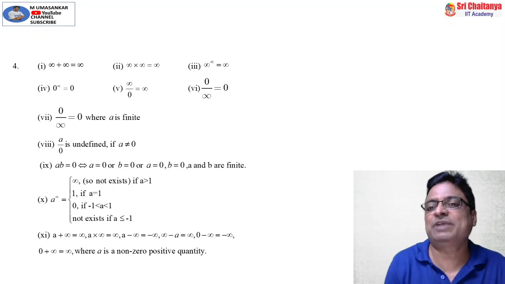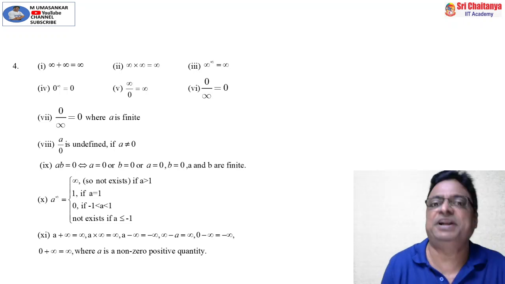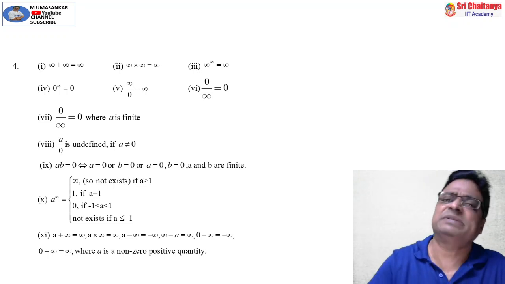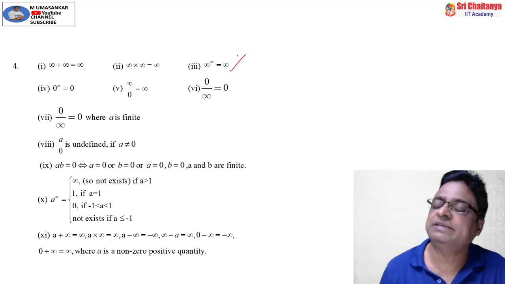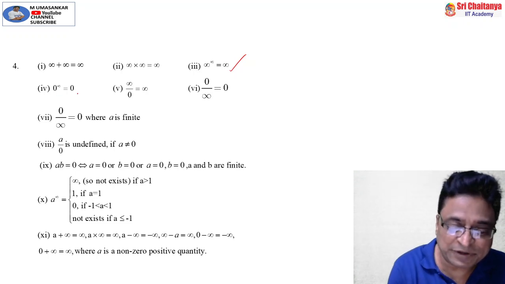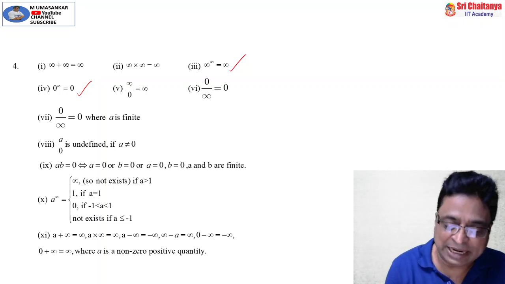Infinity minus infinity we can't say. Adding infinity to infinity becomes again infinity only. Similarly, multiplying infinity with infinity is another infinity only. Infinity to the power of infinity is infinity, not infinity to the power of 0. Similarly, 0 to the power of infinity is 0. And infinity by 0 is infinity.